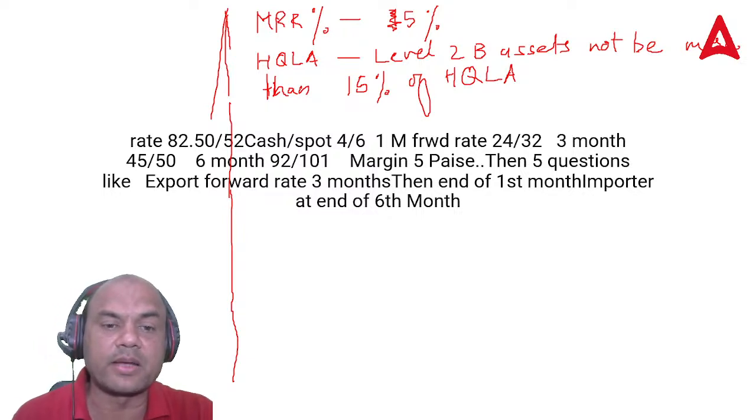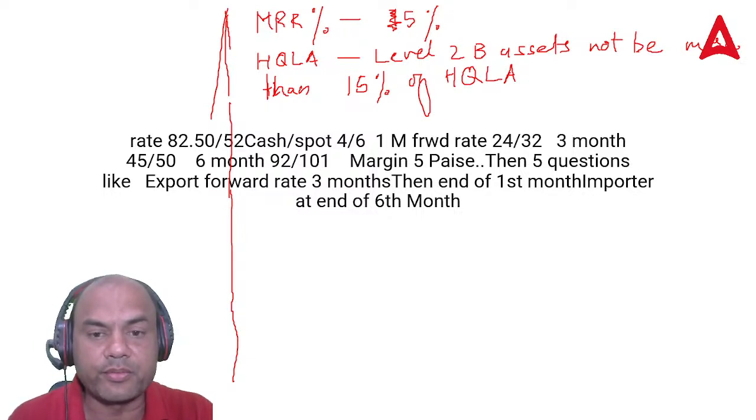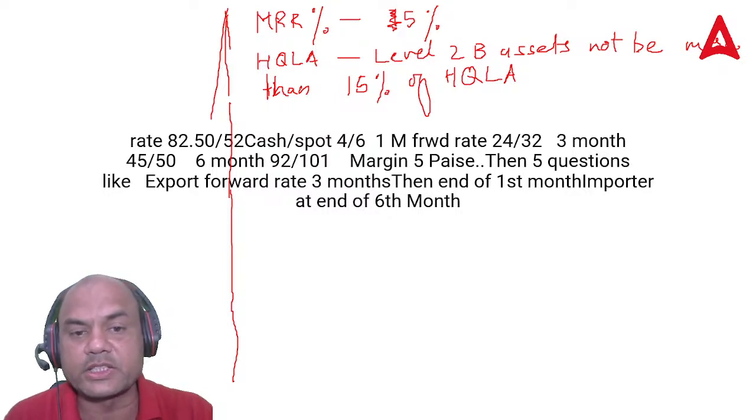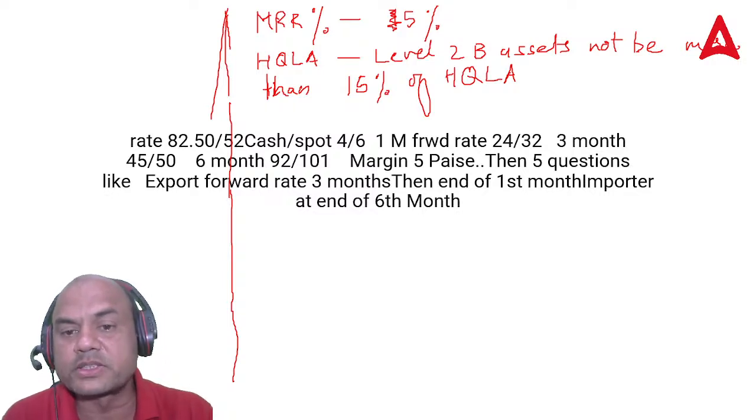See here, this case study, I'm directly writing it over here. Okay, are you able to see this? Yeah. Rate is given as 82.50/52, cash and spot 4 and 6. Then 1 month forward is given as 24.32. 3 month is 45.50. 6 month is 92.101. Margin is 5 paise. Then 5 questions.